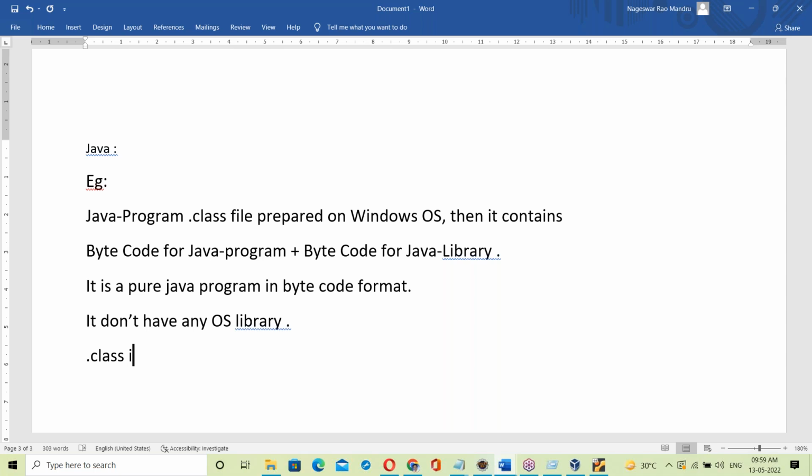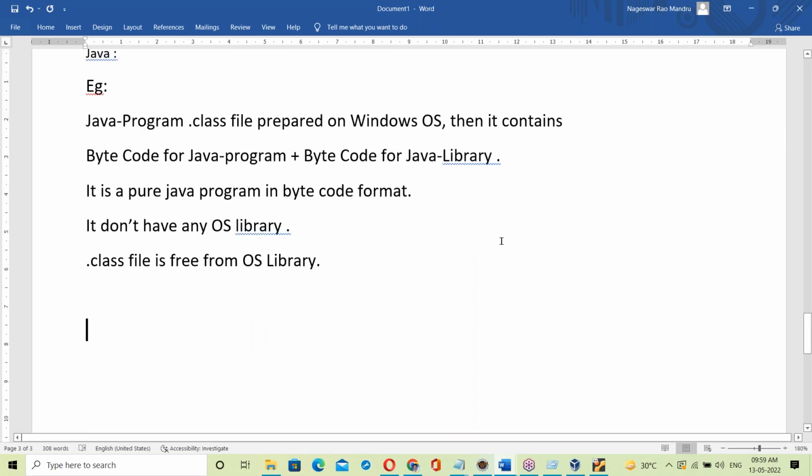Dot class file is free from OS library. It doesn't have any OS library. It is a pure Java program in byte format. The dot class is free from OS library.